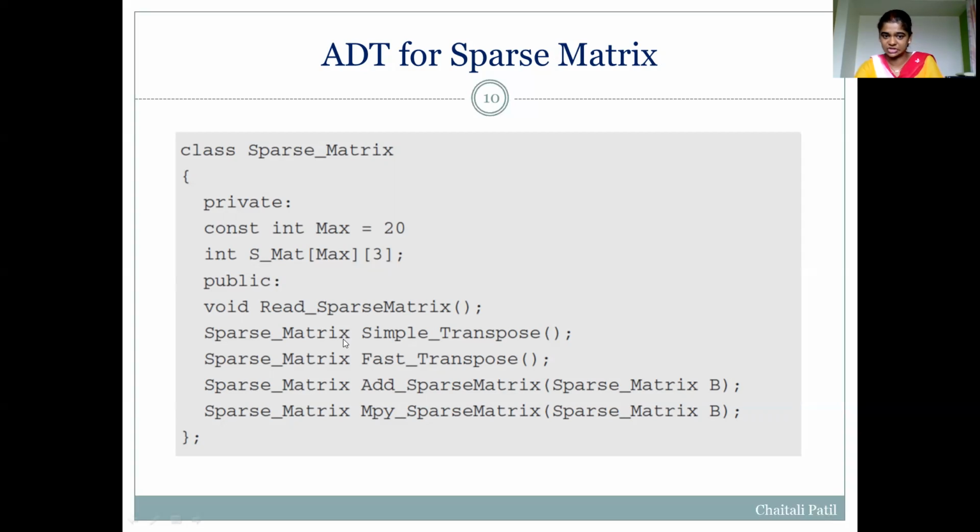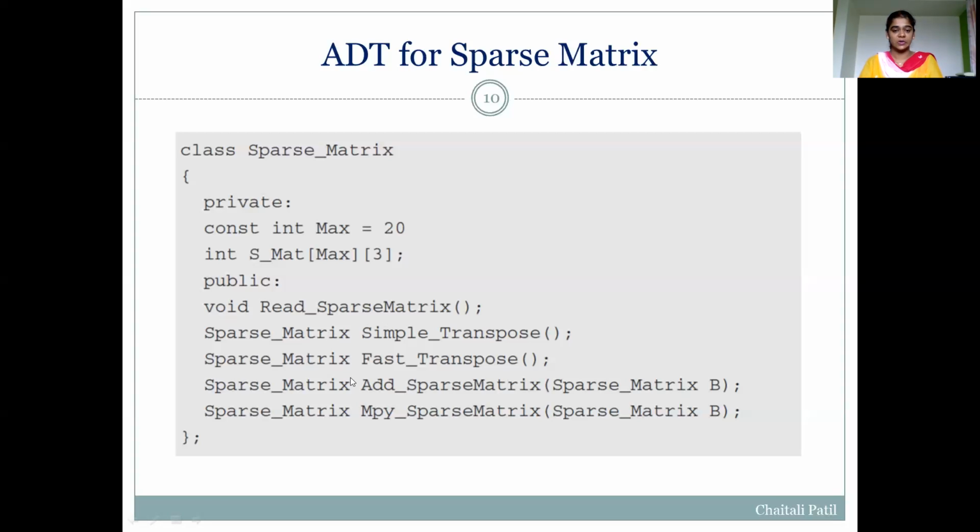And in the public section, we have mentioned the functions that can be performed on a sparse matrix. First, we have a function to read a sparse matrix. We have declared it in the public section. The operations that can be performed on a sparse matrix are transpose, matrix addition, matrix multiplication, etc.